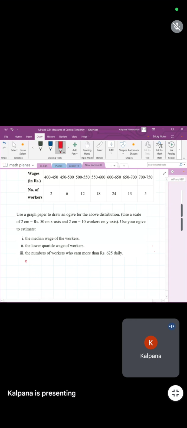So you'll write wages, then number of workers, and cumulative frequency.